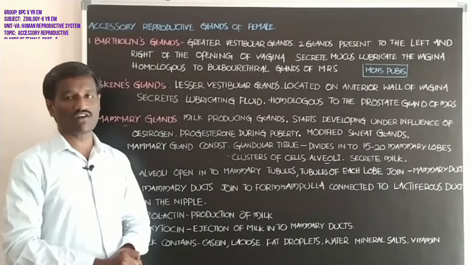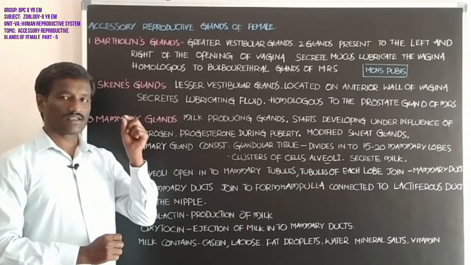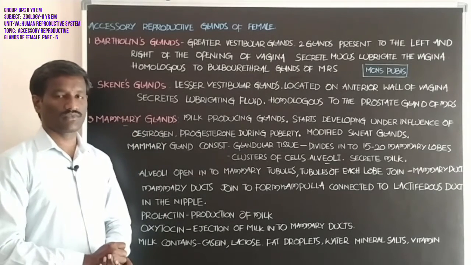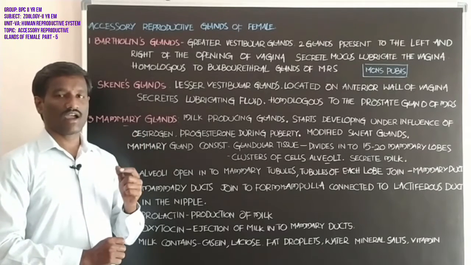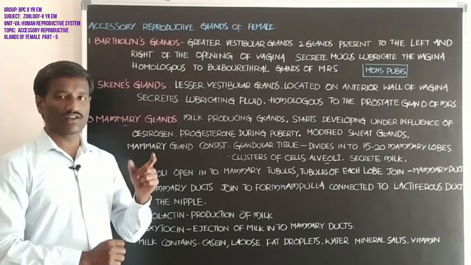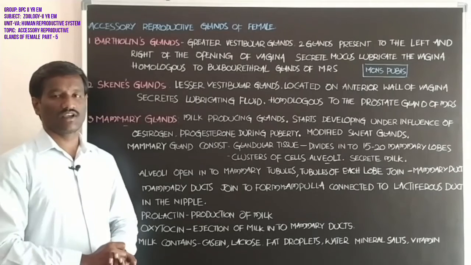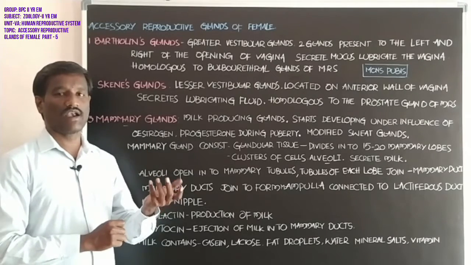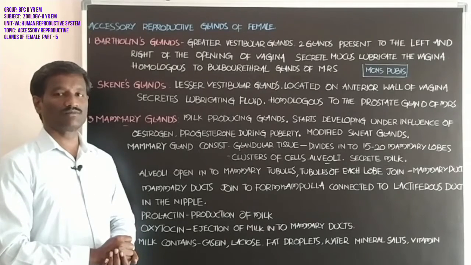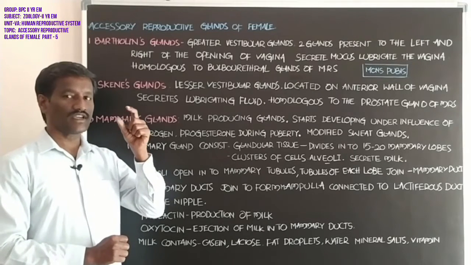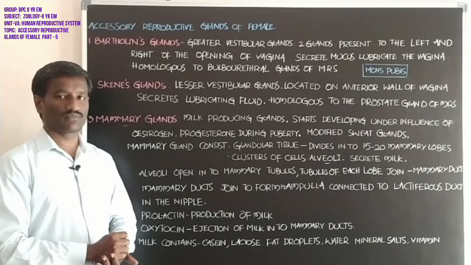Students, the topic is the female reproductive system. It consists of one pair of ovaries, one pair of oviducts, also called fallopian ducts, a single uterus, a vagina, and the vulva. These are the parts. The clitoris is one of the parts of the female reproductive system.